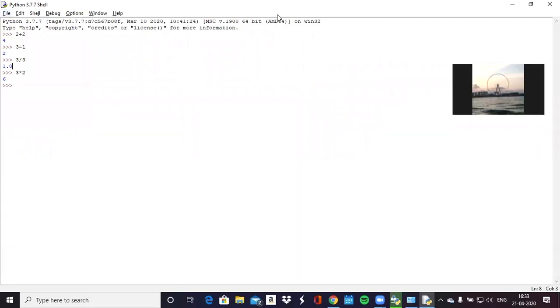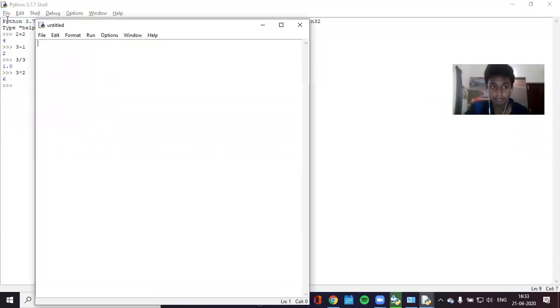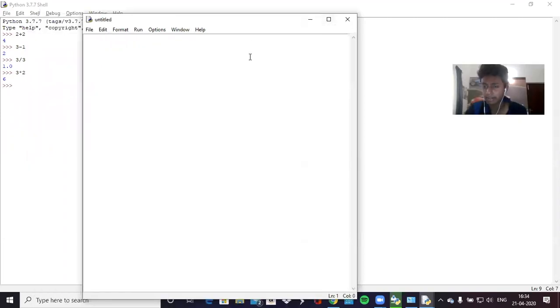Now I got it. You got it? Okay, great. So you click on file and you click on new file, and it'll open this untitled new window. Working for everybody?